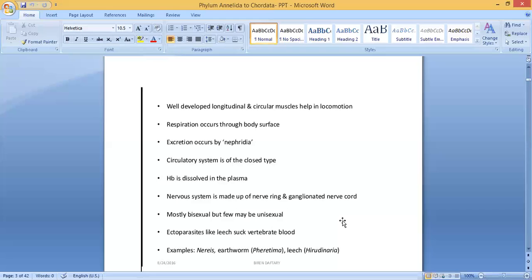Then, here in this group, some are ectoparasites. What is meant by ectoparasite? It's a parasite but living outside the body. Endoparasite means parasite which lives inside the body. Ectoparasite has a parasitic mode of life, but it lives outside, like leech, which sucks vertebrate blood. It takes food from others, but it lives outside. So they are known as ectoparasites.